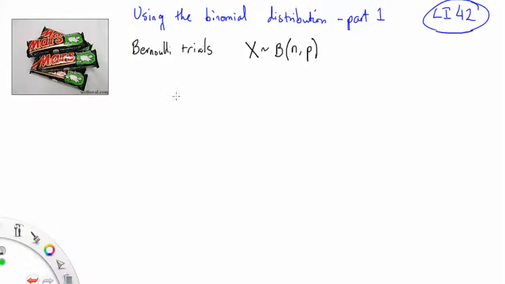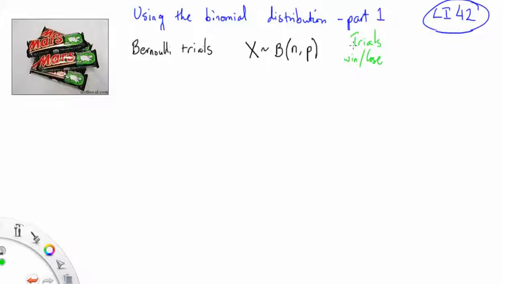So this is what you need to be a binomial distribution. You need two features. You have to have some trials: flipping a coin, buying a Mars bar, whatever. And it has to be a win-lose situation. You either win or you lose. You're on or off. It's black and white here with binomial distributions.